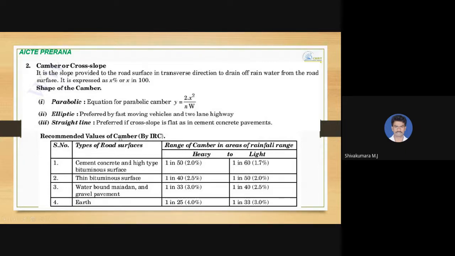So recommended values of camber according to IRC, depending upon different types of road surfaces. If it is a heavy rainy area, and you are recommending cement concrete and high type bituminous surface, you can go for 1 in 50, that is 2%. The range of camber is lower in areas of light rainfall. So if rainfall is quite less, you can go for 1.7%. If it is an area where heavy rainfall is happening, 2% you can maintain.